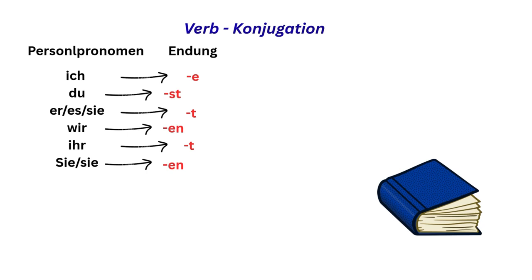If the personal pronoun is wir, the verb ending will be en. If the personal pronoun is ihr, the verb ending will be t. If the personal pronoun is sie or Sie, the verb ending will be en. This is the basic form of verb conjugation. So let's go to the next slide.